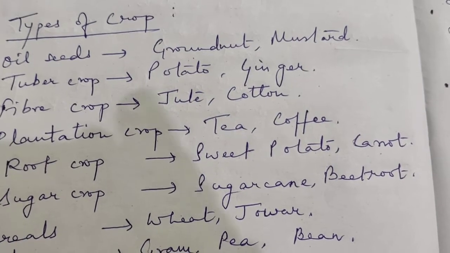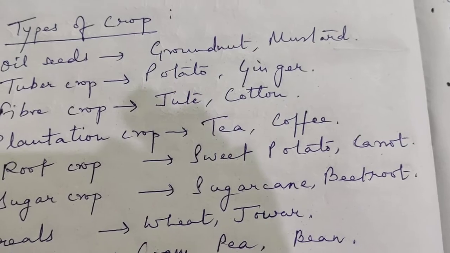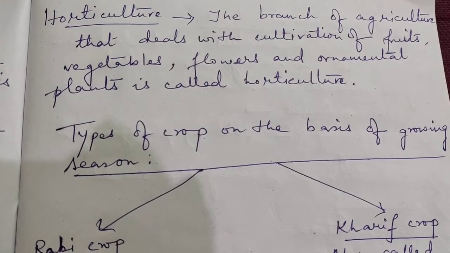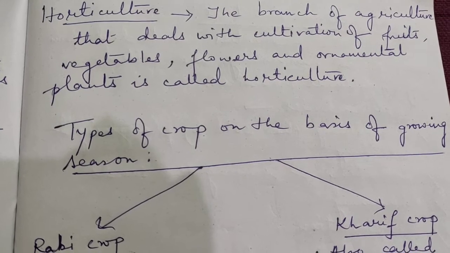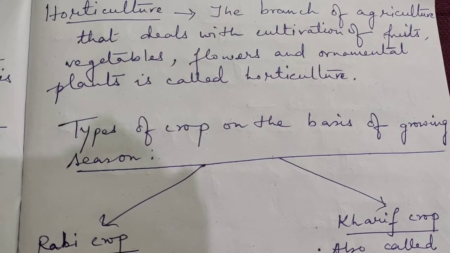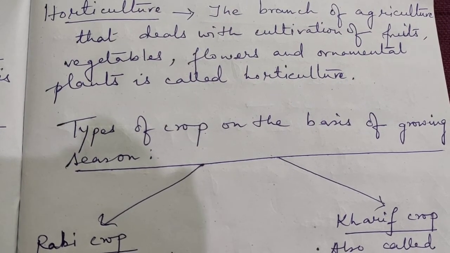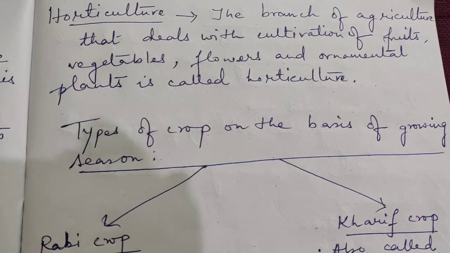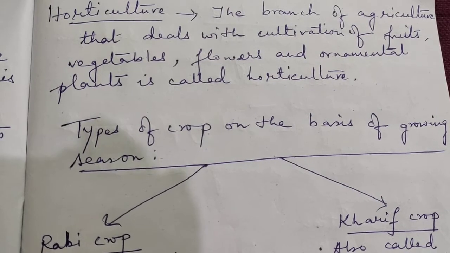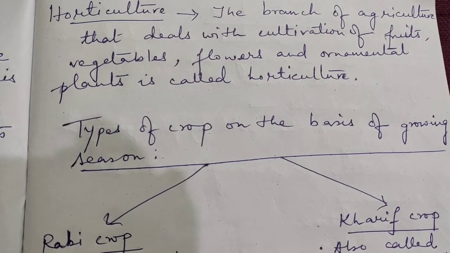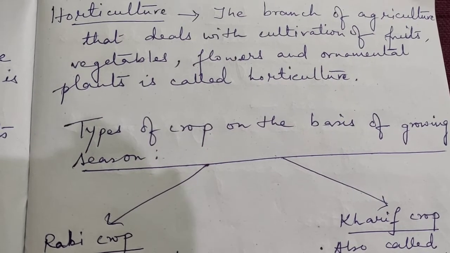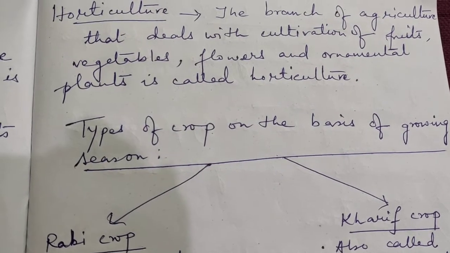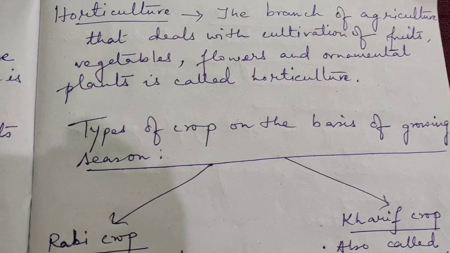Now we need to know what is horticulture. Horticulture is the branch of agriculture that deals with the cultivation of fruits, vegetables, flowers and ornamental plants. That means not only fruits and vegetables, but also flowers, and also those ornamental plants which we use to decorate our homes. Everything is included in this branch of agriculture known as horticulture.